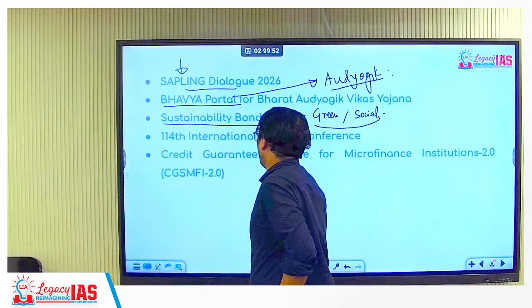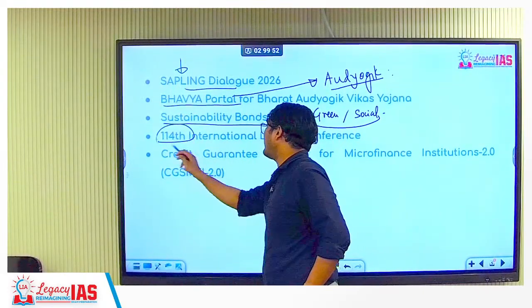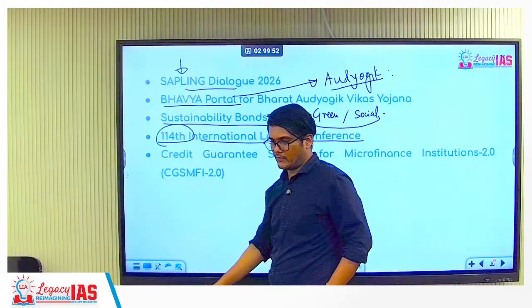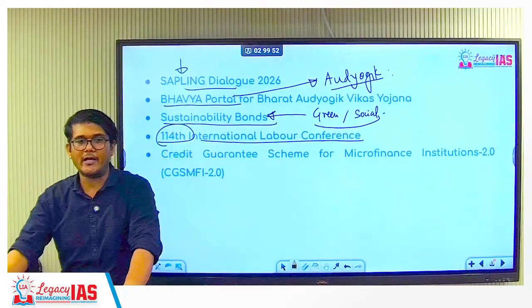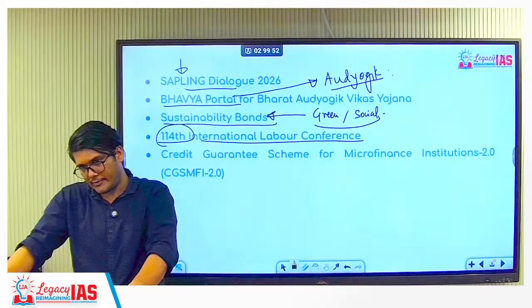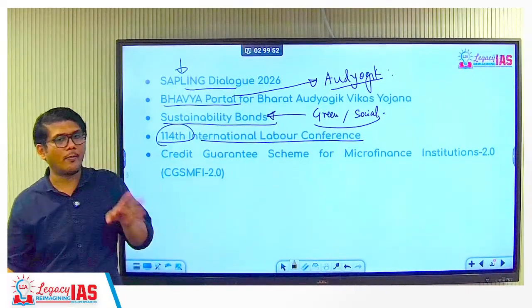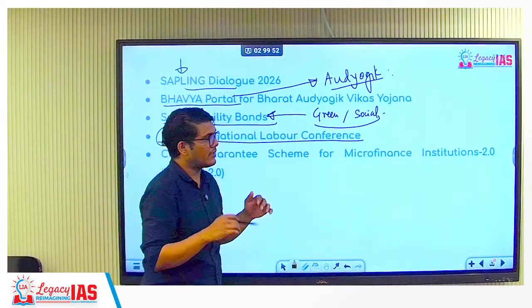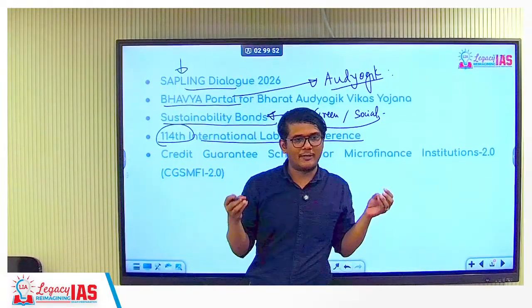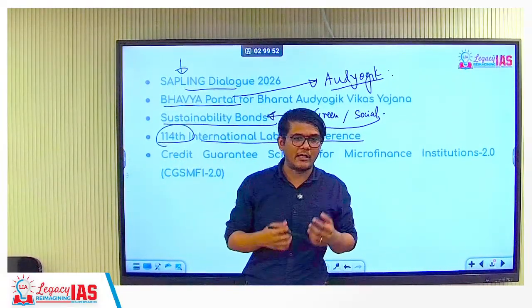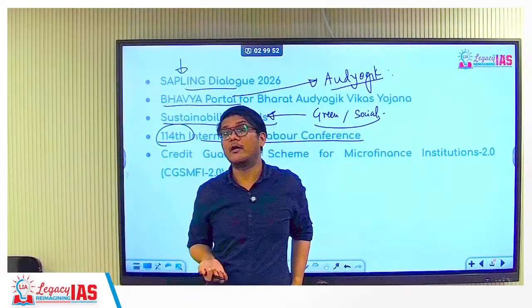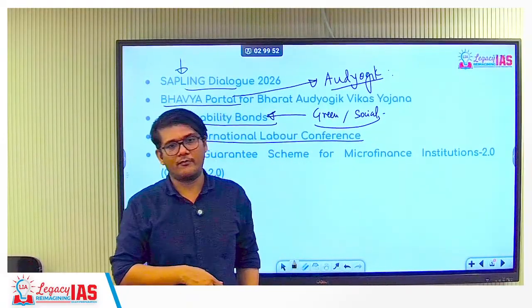Then next is the 114th International Labour Conference. This is basically conducted by the ILO, the International Labour Organization. Whoever are the members participate in it, and these different countries and their representatives come and tell what they have done with respect to labour reforms. So our representatives have also gone there.